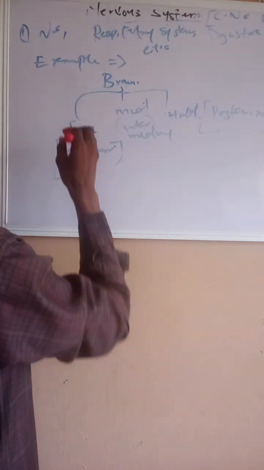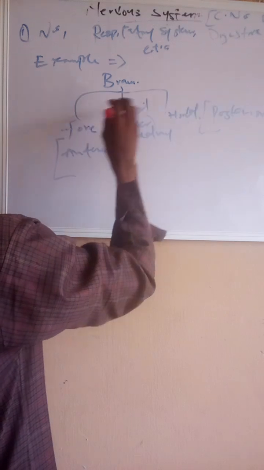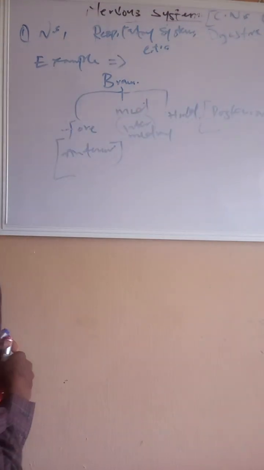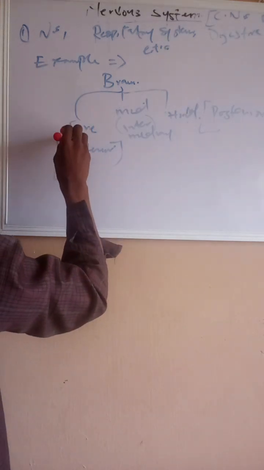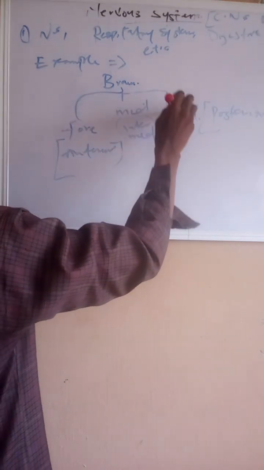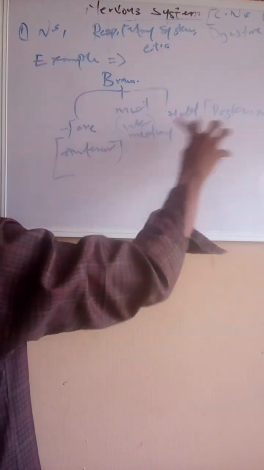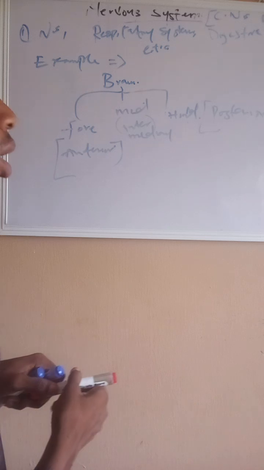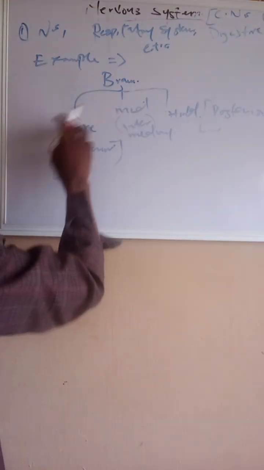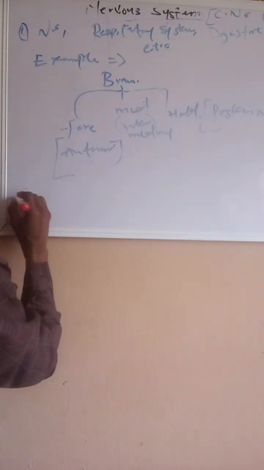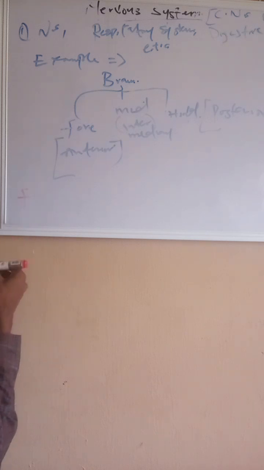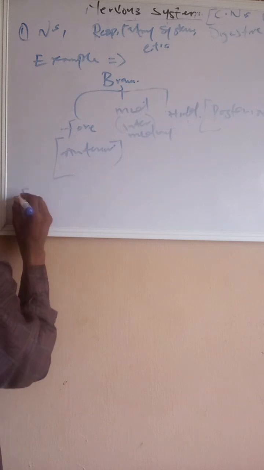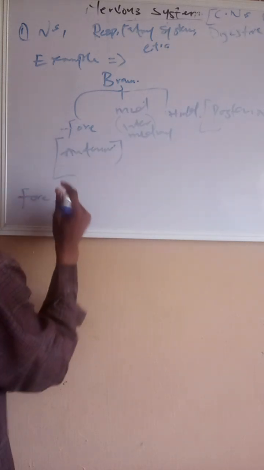Each of these divisions is composed of different aspects of the brain. Each of these divisions, the forebrain, midbrain, and hindbrain, has different subcomponents of the brain. Let's take the forebrain. The forebrain, which we call the anterior brain,